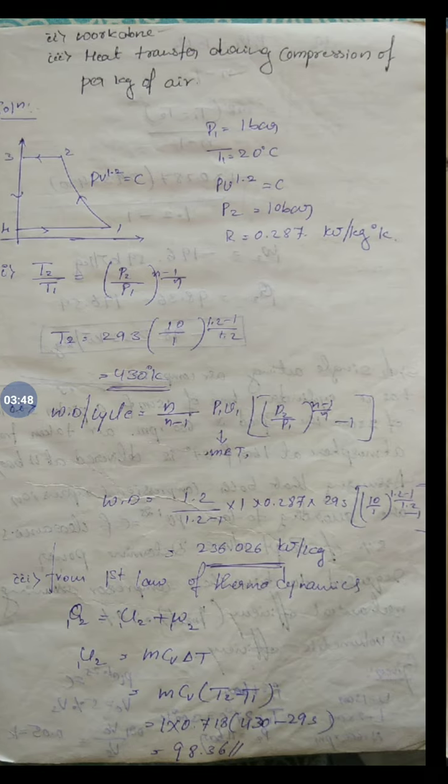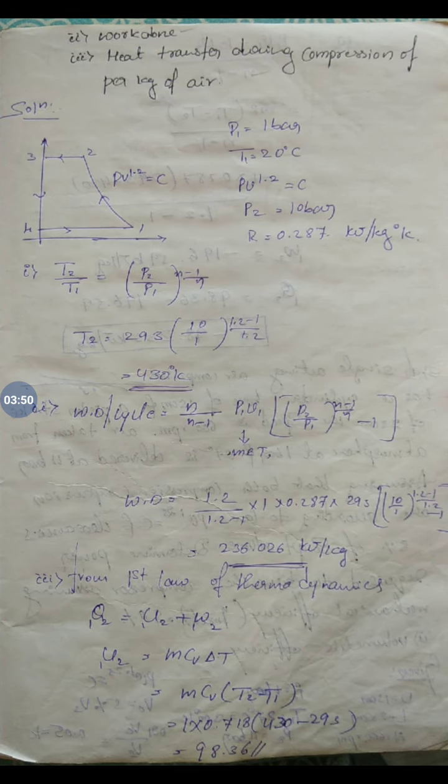T2 by T1 is equal to P2 by P1 raised to the power of n minus 1 by n. So from this, T2 is equal to, T1 is given as 20 degrees centigrade, put it in Kelvin, and the delivery pressure is 10 bar and suction pressure is 1 bar. By substituting this, you are going to get the temperature 430 degree Kelvin.